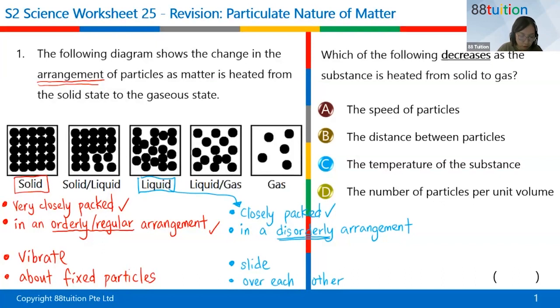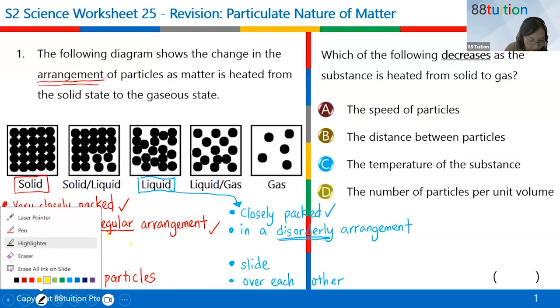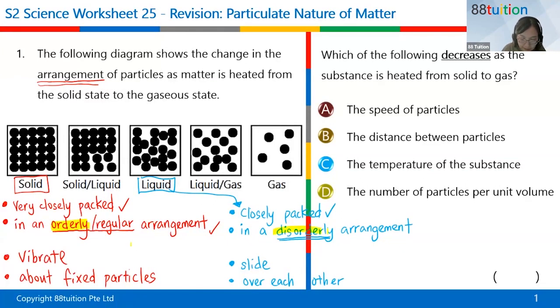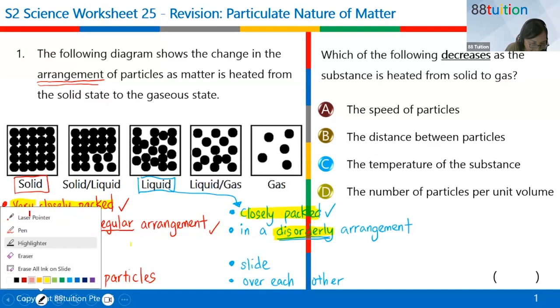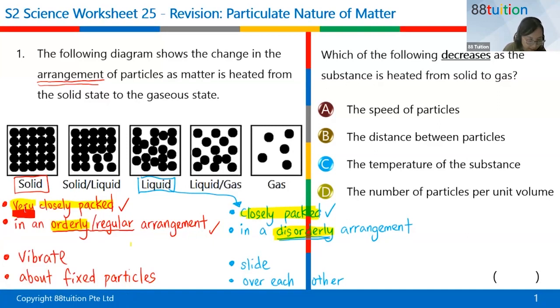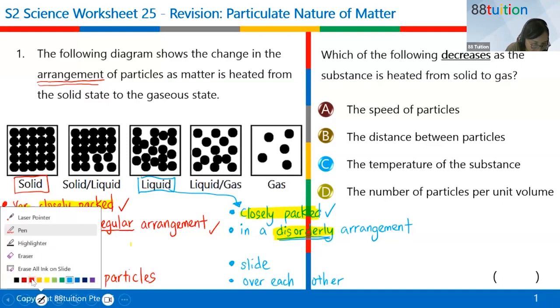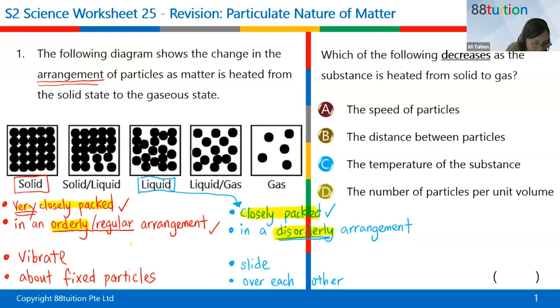Again, there are two parts to read. So please learn the words orderly and disorderly. Then here is very closely packed for solid, and here is just closely packed for liquid. Just add one more word here, very.